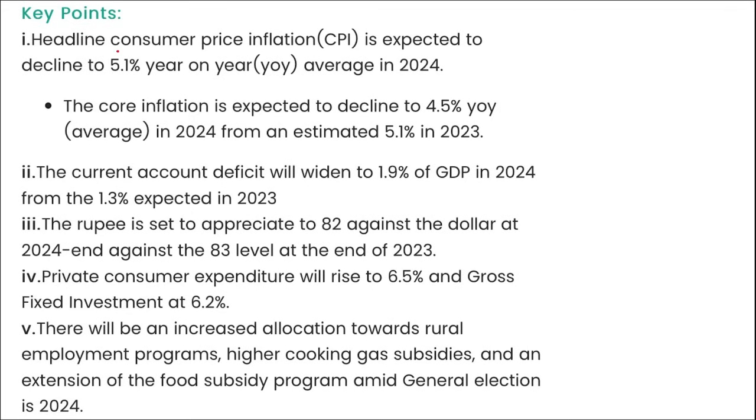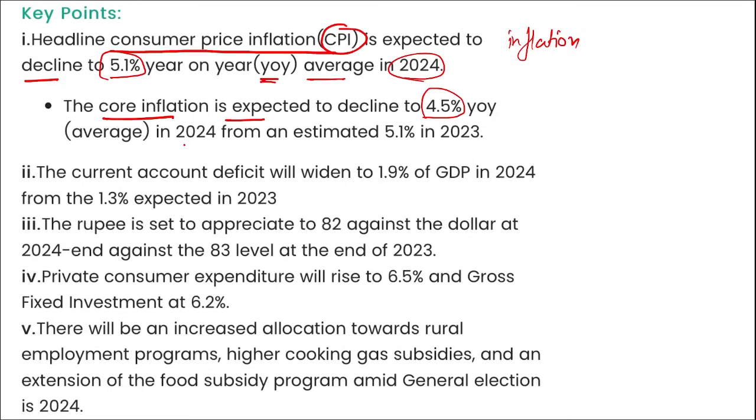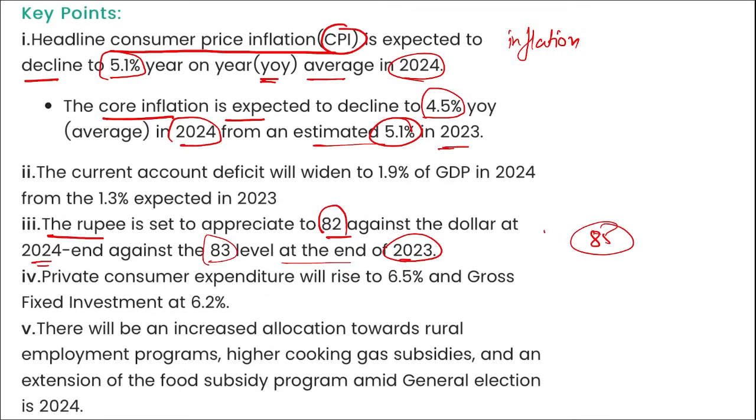Next, consumer price inflation is expected to decline to a 5.1% year-on-year average in 2024, and core inflation is expected to decline to 4.5% year-on-year in 2024 from an estimated 5.1% in 2023. The rupee is set to appreciate to 82 against the dollar in 2024, against the 83 level at the end of 2023. But we know the dollar recently touched 85 rupees, which shows that the dollar is getting stronger and the rupee is losing value.